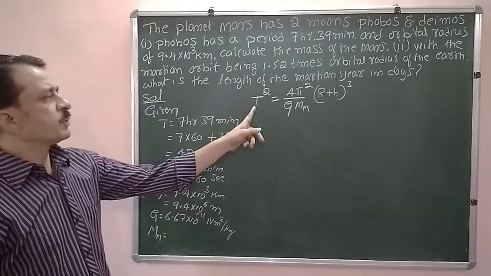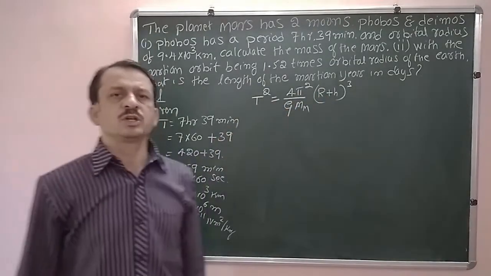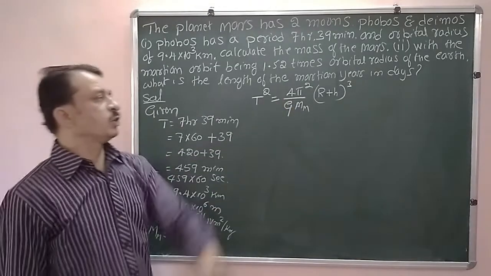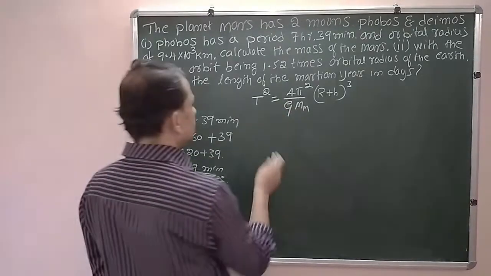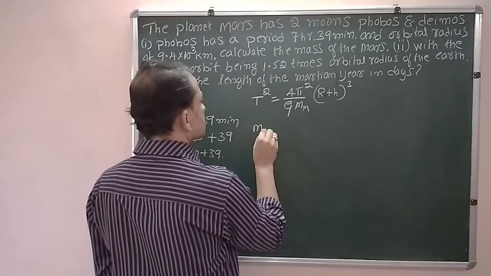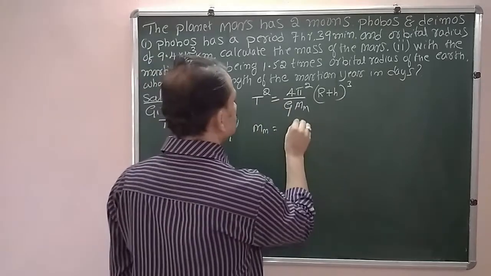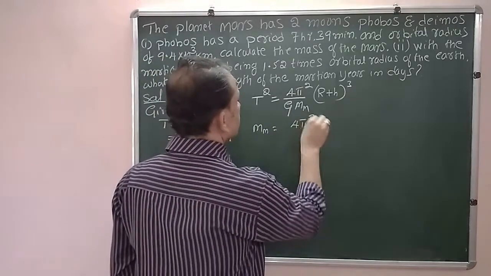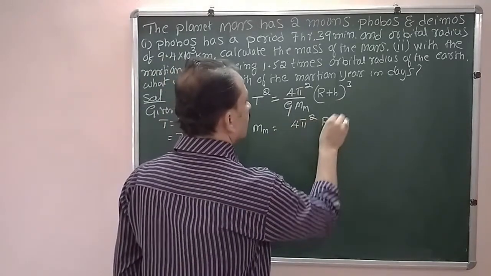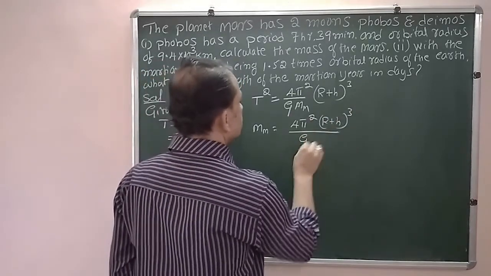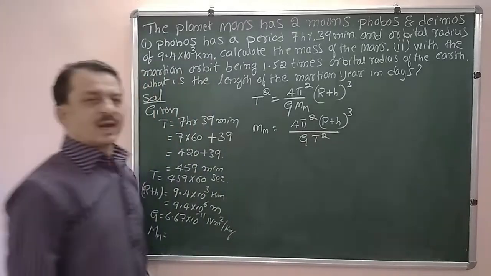So square of the period of revolution is directly proportional to the cube of the radius of the orbit, that we know. So from this one, Mm, mass of Mars, is equal to 4 pi square (r plus h) whole cube divided by G into T square.